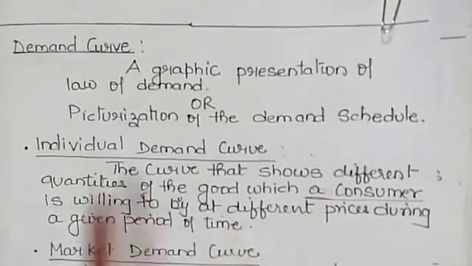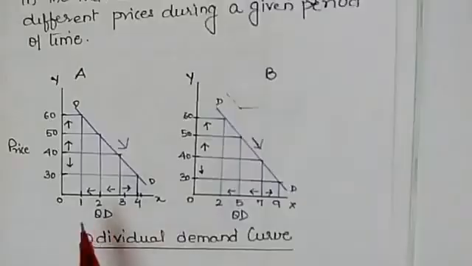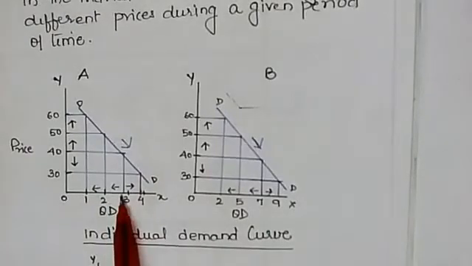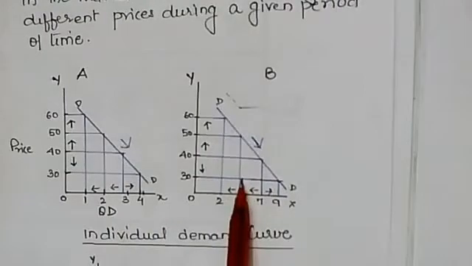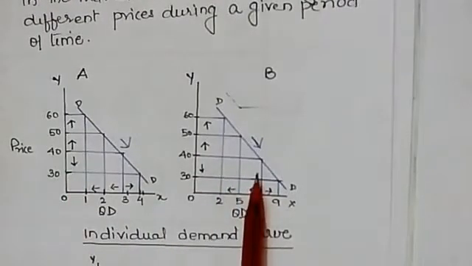This is known as individual demand curve. It is based on the individual demand schedule, which I have already taught. A and B, two different schedules we have taken. In the same way, two different graphs we have to make.